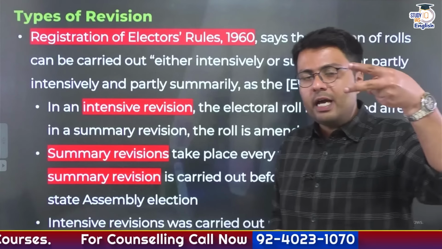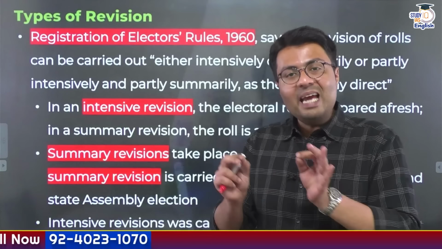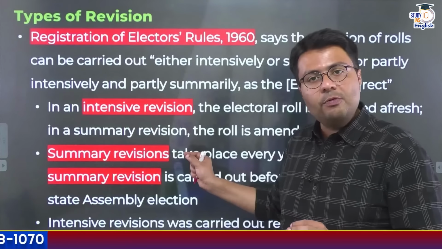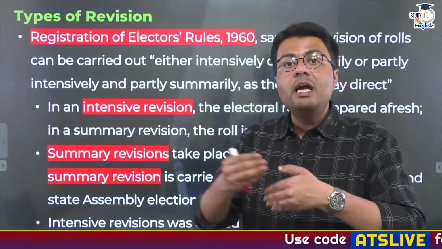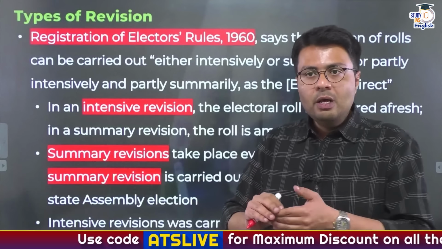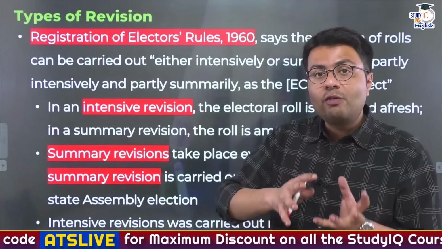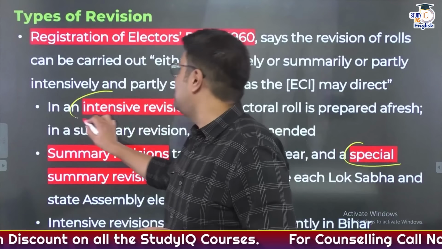So these are two types of revisions that happen to the electoral roll by the Election Commission. These are summary revisions and special summary revisions. Now this is basically updation of the electoral rolls. You add certain names, you delete certain names. But when this process happens from the grounds up level, this process is called intensive revision.